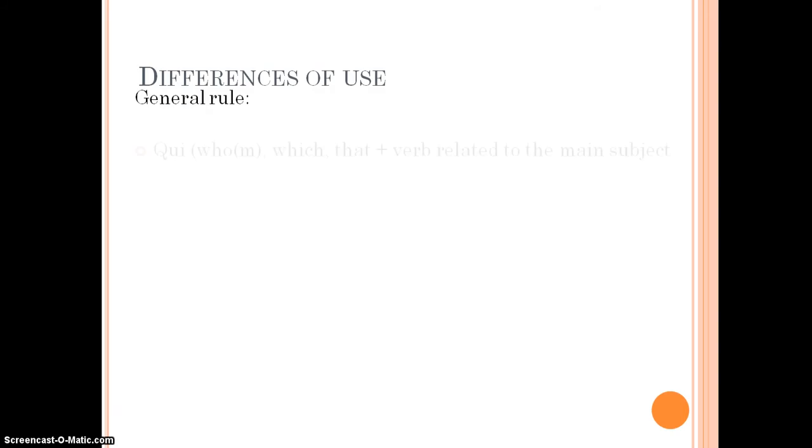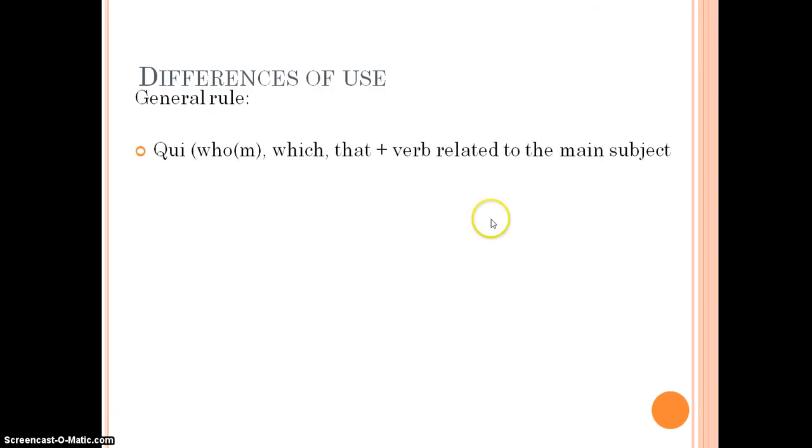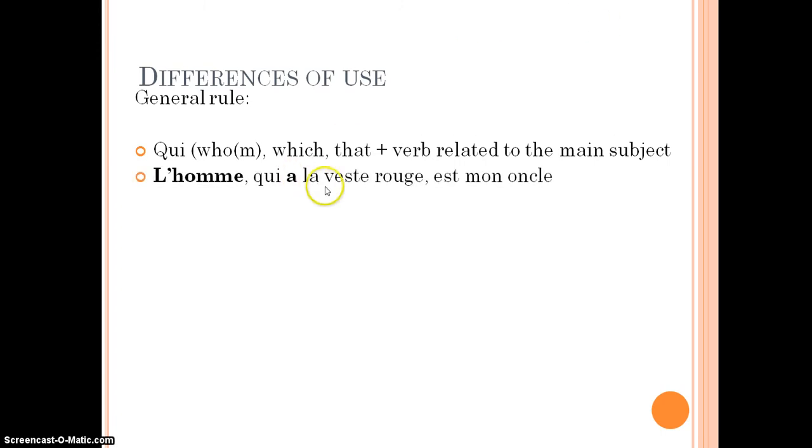So qui, as a general rule, means who or whom, which or that, and then it's followed immediately by a verb related to the main subject of the first clause. Okay, so if we have a look at this one, l'homme qui a la veste rouge, so the man who has the red jacket is my uncle. So this is giving us a subordinate clause telling us a bit more information about the man. So l'homme qui a la veste rouge est mon oncle. So note here that we haven't repeated the subject, we just put it immediately followed by a verb.